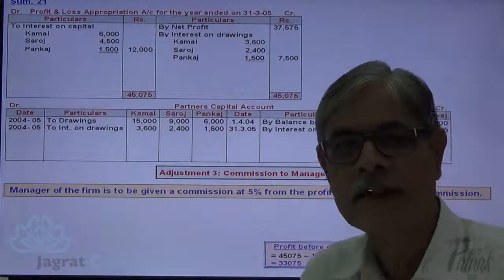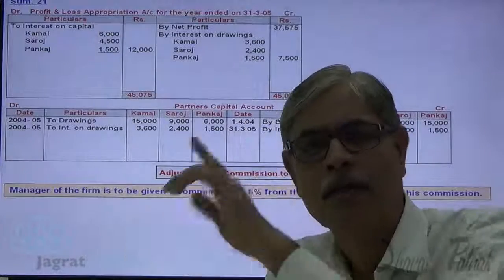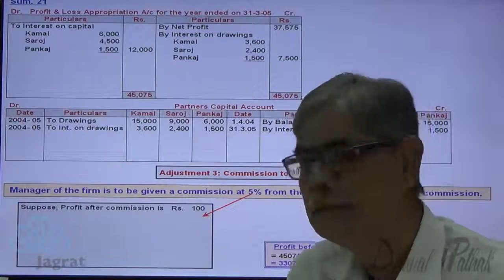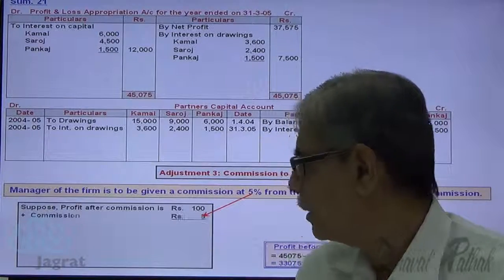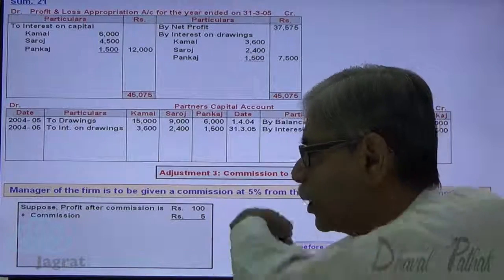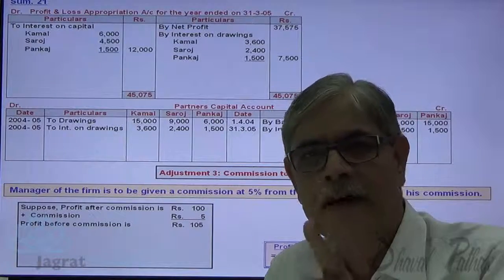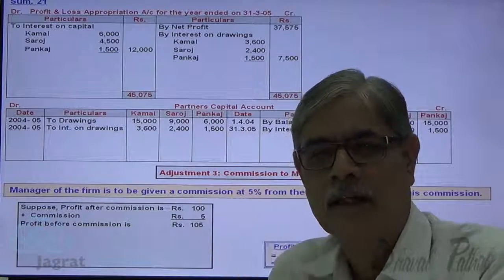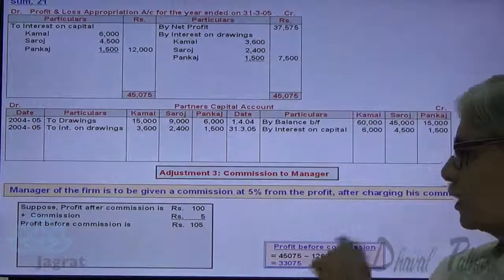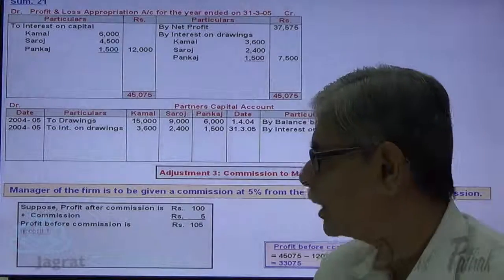Now look at the working. Suppose that profit after commission is 100. Then 5 rupees is the commission. So profit before commission is 105. So if 105 is the profit before commission, 5 is the commission. How much for 33,075? Let us work it out.